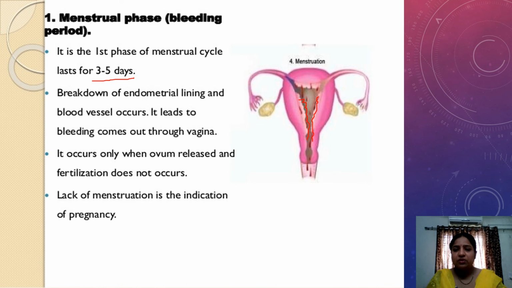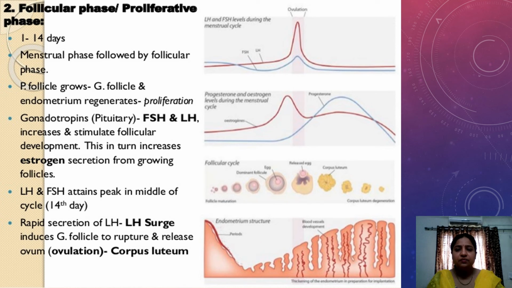If there is no menstruation, then we can suspect there may be fertilization of the ovum. At the time of pregnancy, there is no menstruation. The next phase is the follicular phase, or proliferative phase. The follicular phase usually lasts up to 14 days. On the 14th day, there is ovulation. So menstruation is followed by the follicular phase.